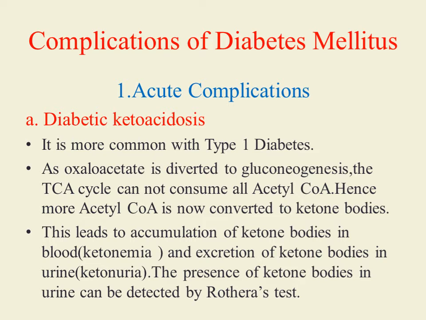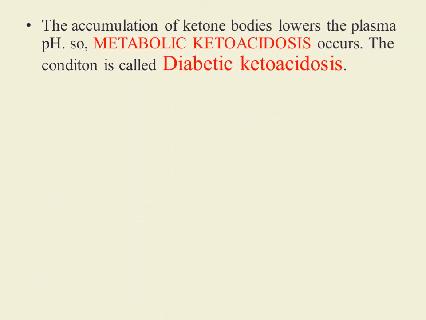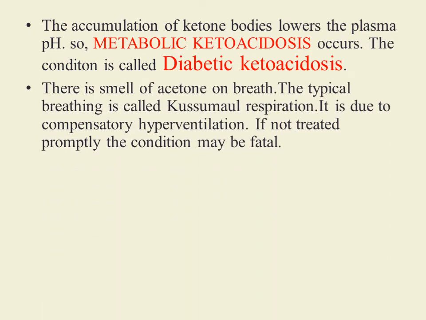What are the ketone bodies? Acetone, acetoacetic acid, and beta hydroxybutyric acid. Accumulation of ketone bodies in plasma leads to decrease in blood pH. This is called acidosis. It is developed due to accumulation of ketone bodies, so it is called metabolic ketoacidosis. As this condition is seen in diabetes, it is also called diabetic ketoacidosis. There is smell of acetone in breath. The typical breathing is called Kussmaul's respiration. It is due to compensatory hyperventilation. If not treated promptly, the condition may be fatal.